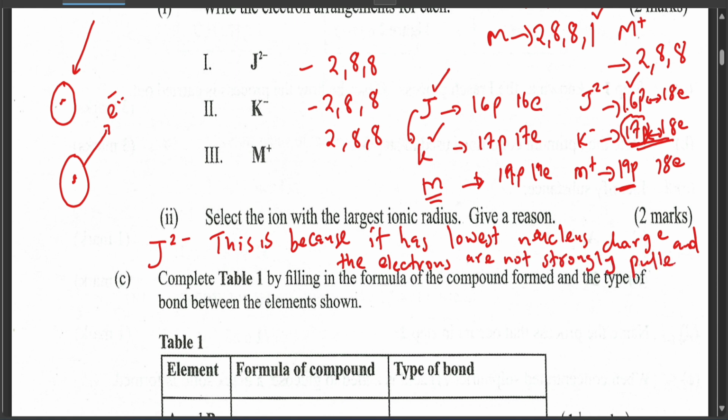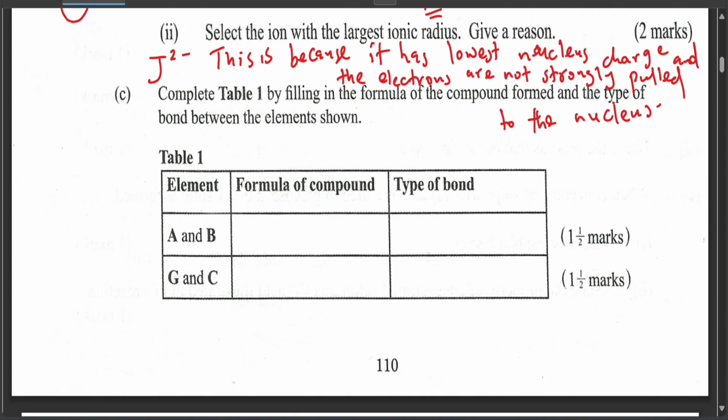As compared to K, it has more protons, therefore the nuclear charge will be higher. If K has more protons than J, it means that the nuclear force of attraction will be slightly higher, therefore it will be smaller compared to J. For question C, complete table 1 by filling in the formula of the compound formed and